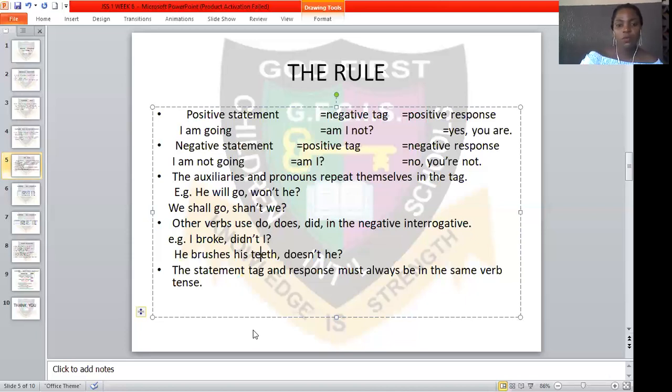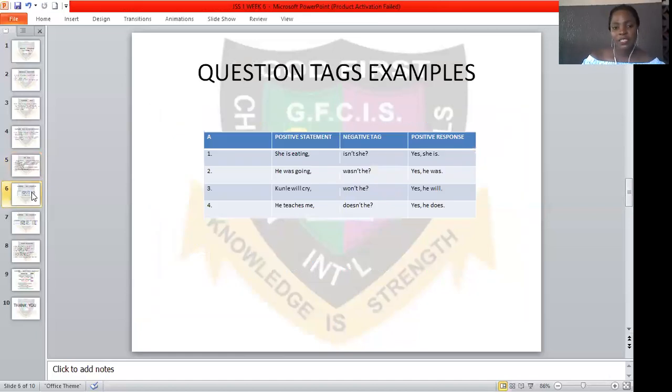So, moving on to the next, we'll look at some question tag examples. I said that the first rule of question tags is that the positive statement must have a negative tag and a positive response. So it would be wrong to give a positive tag to a positive statement. The first is: she is eating. Then the tag should be isn't she? Yes, she is.